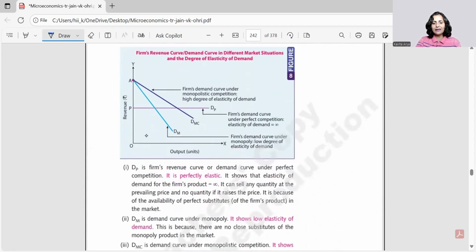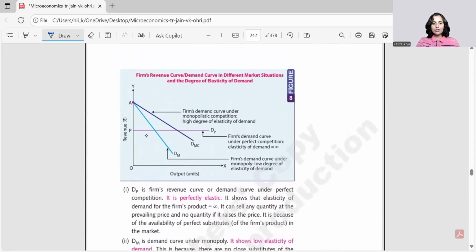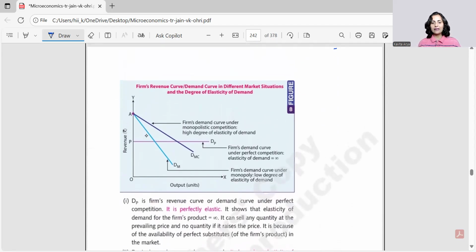With this understanding, the chapter is near its closure, and they have given you beautifully in this diagram all the three situations: the perfect market is this, which is having just a line parallel to the x-axis. And this is the demand curve of the monopolistic market, where we are showing it flatter, and the monopoly market is showing you the steeper demand curve.